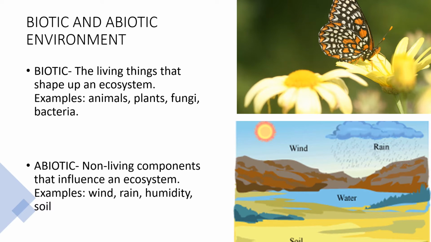Biotic and abiotic environment. Biotic. The living things that shape up an ecosystem is called as biotic environment. Example: animals, plants, fungi, bacteria. Abiotic. Non-living components that influence an ecosystem. Examples: wind, rain, humidity, soil, etc.